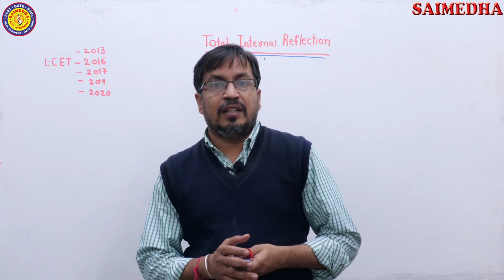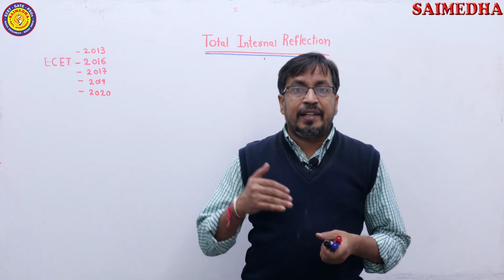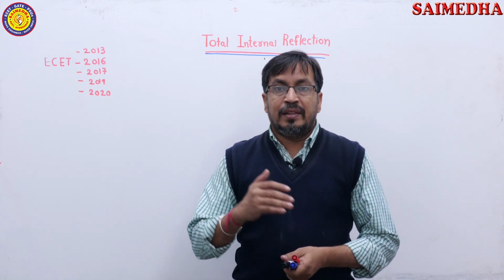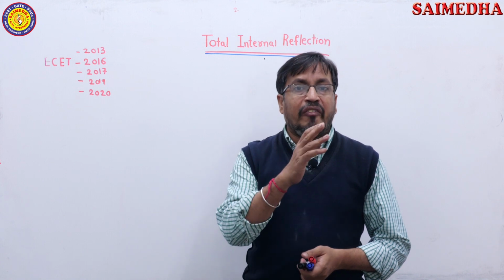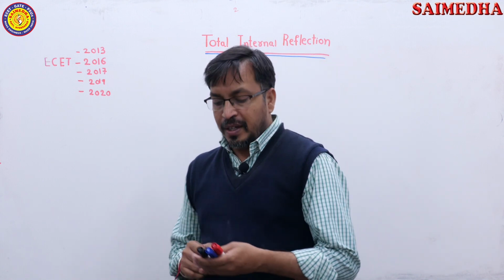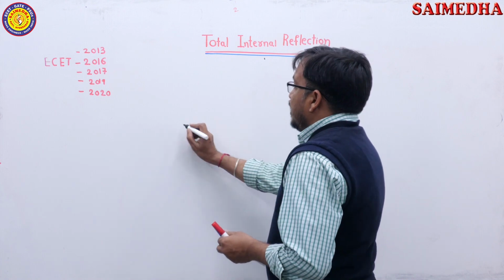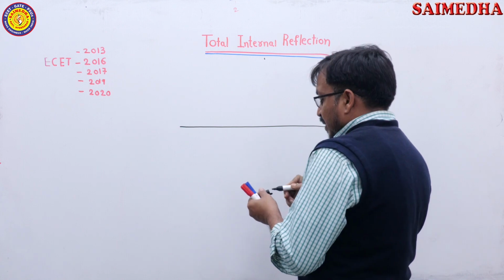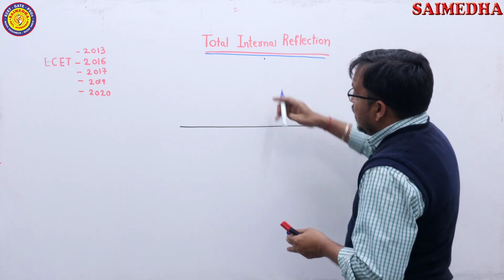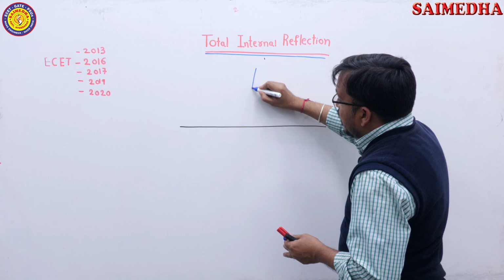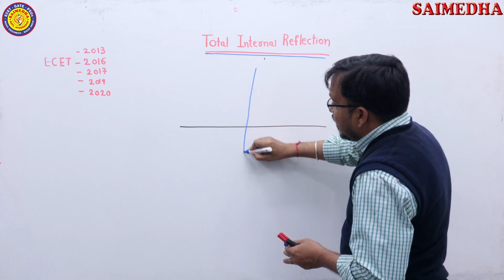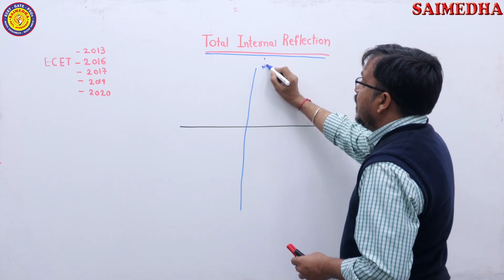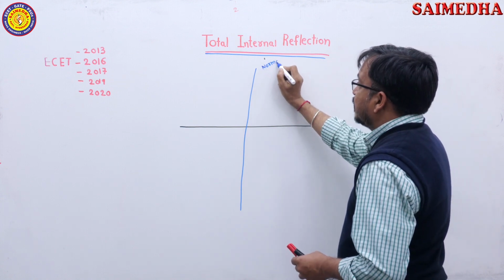See here students. Just now I explained, when light is travelling from denser medium to rarer medium, the refracted ray moves away from the normal line. See here, this is the plane of incidence. Now I am considering this is the normal line. Students, now I am explaining the total internal reflection concept. This is the normal line, which is perpendicular to the plane.